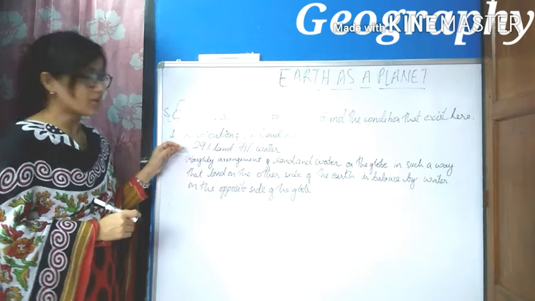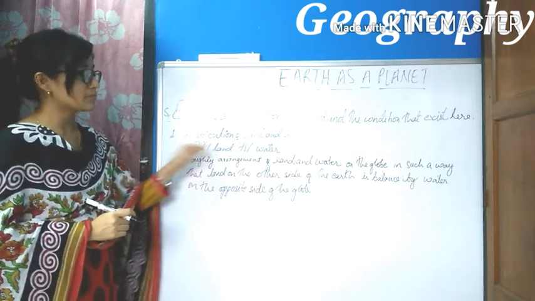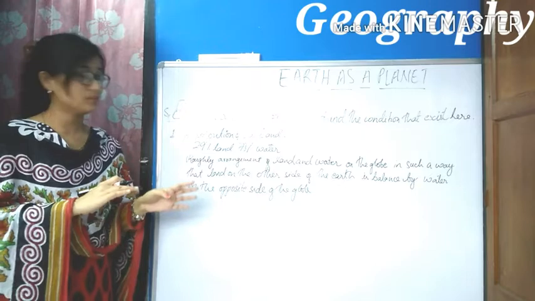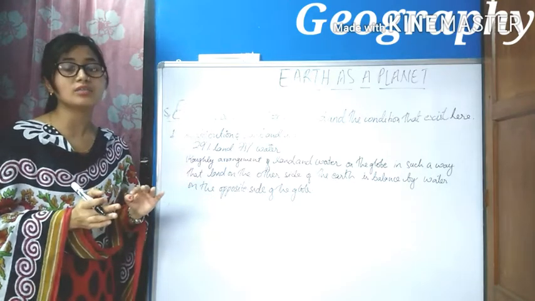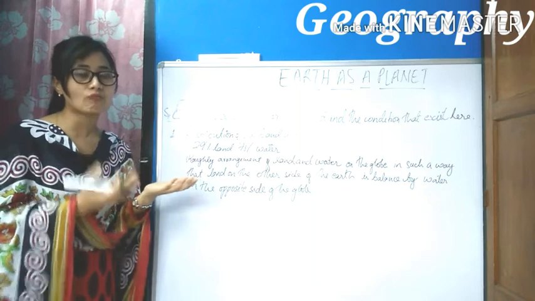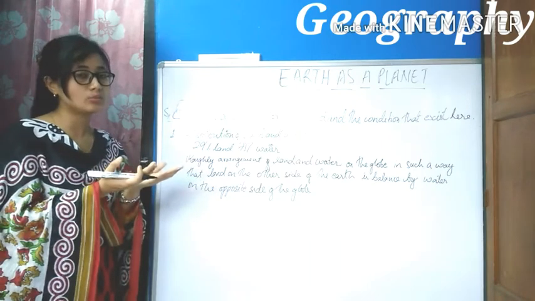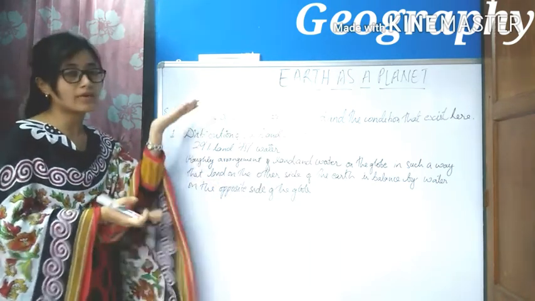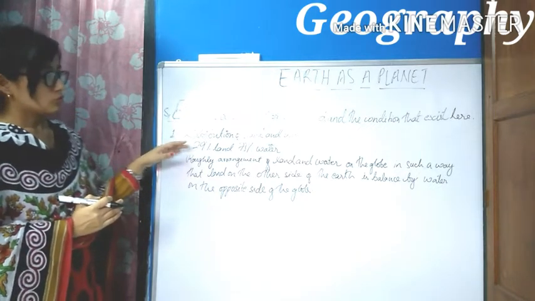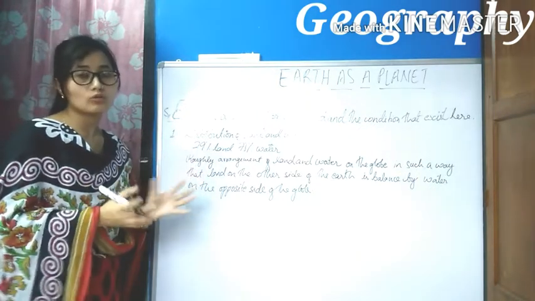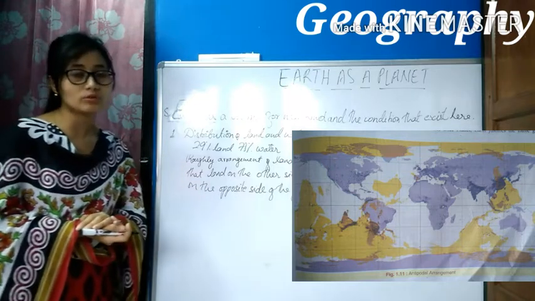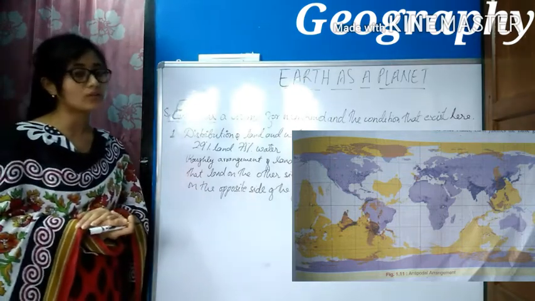As we can see here, our Earth comprises 29% land and 71% water. There is an uneven distribution of land and water. The amount of land and water is not equally distributed. We have a huge amount of water and less amount of land. When we see our globe, it gives us outstanding points concerning the distribution of land and water.